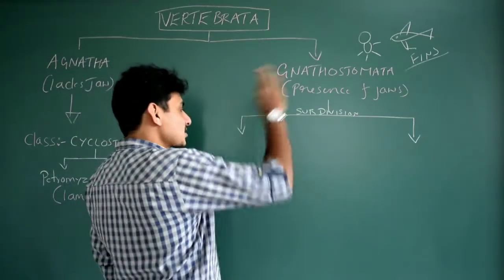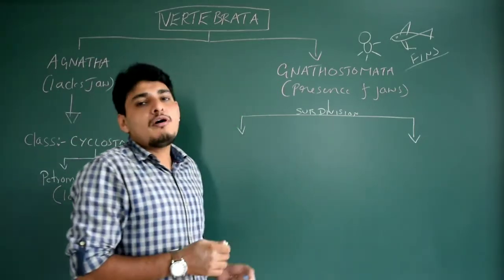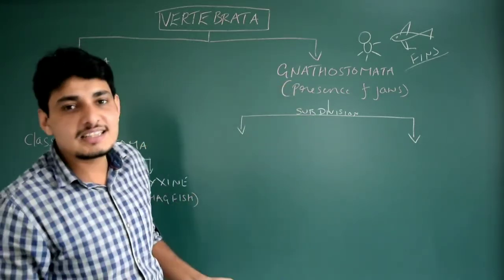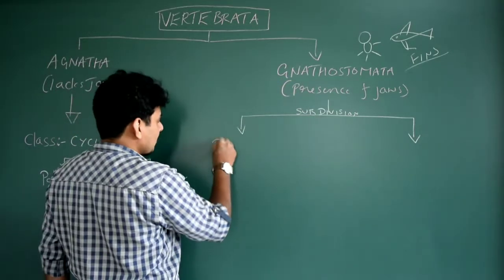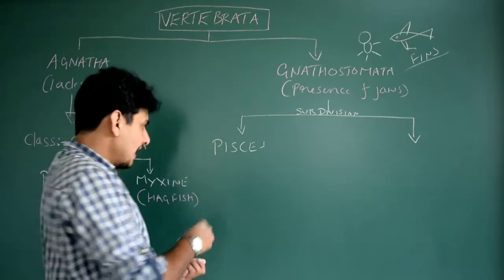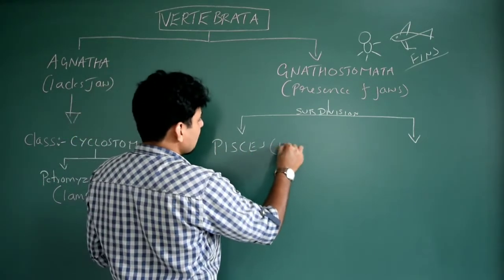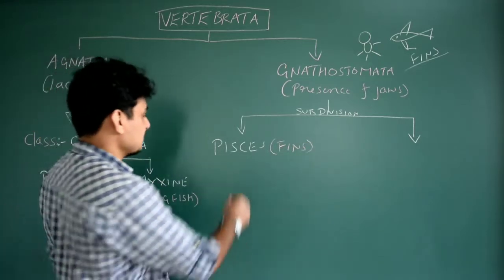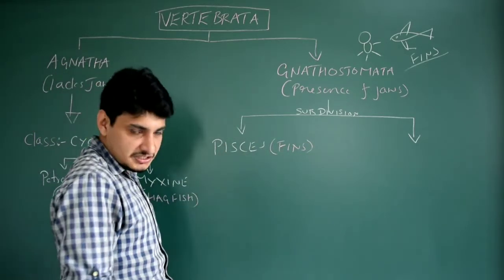So based on the type of locomotory organ, again the Gnathostomata can be classified into two types. The one is Pisces. What is the meaning of Pisces? The animal which bears fins. Which is the animal which bears fin? Fishes. All fishes belong to Pisces.